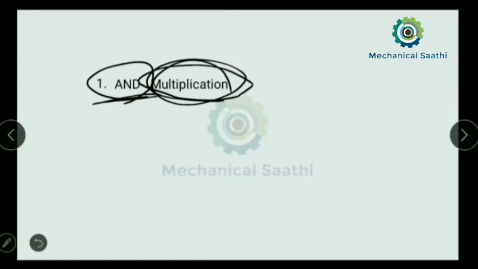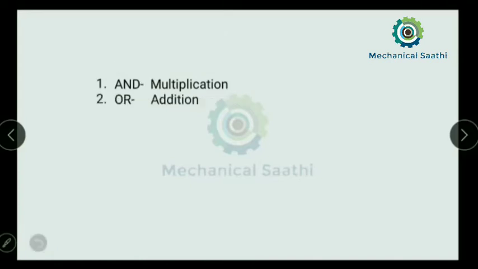The second one is "or". If in any question we see that "or" is present, then we need to add. So "and" means multiply, and "or" means addition. Suppose I take an example from a bag, where we are picking up some balls.